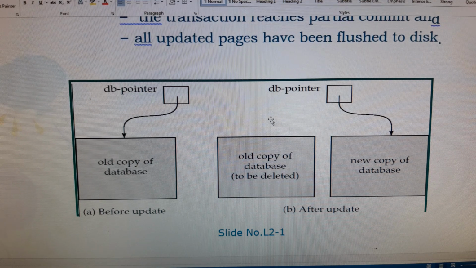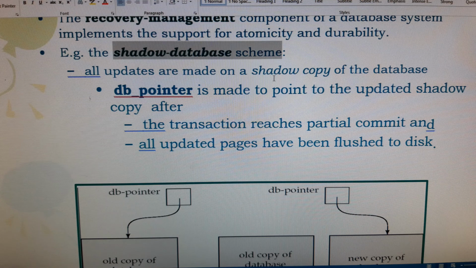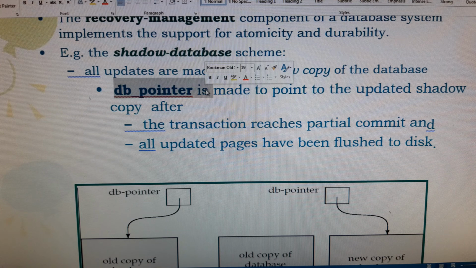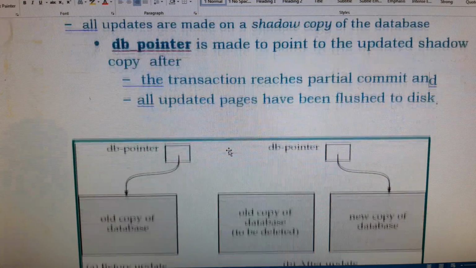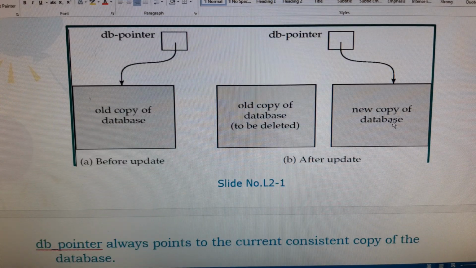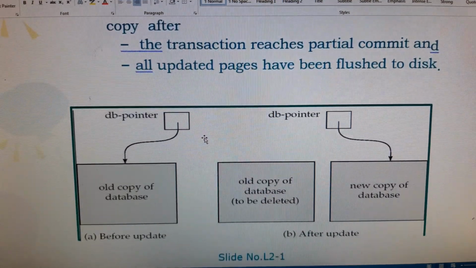So likewise we should define the shadow database technique. Here we should maintain one database pointer. When the transaction reaches the partially committed state, then all the updated pages which have been changed on the disk are initially copied to the new copy of the database instead of the old copy of the database. So in this technique, it should achieve consistency.